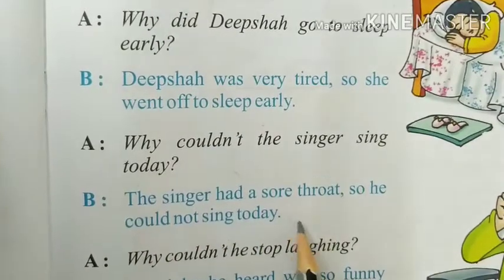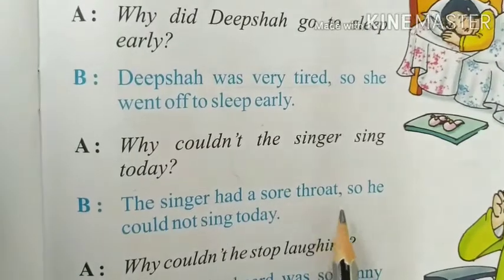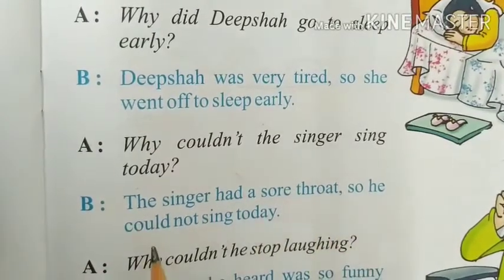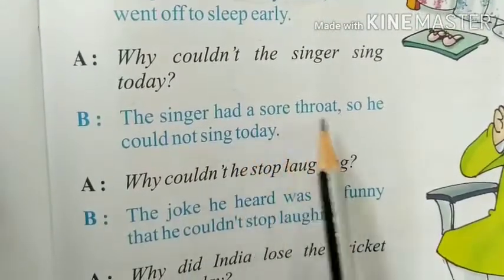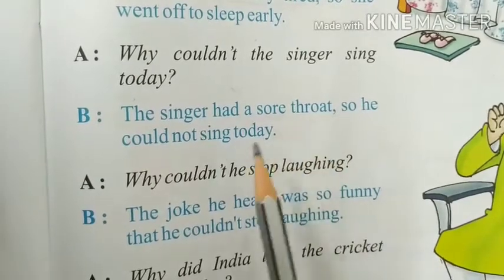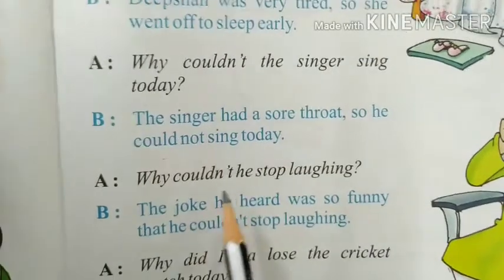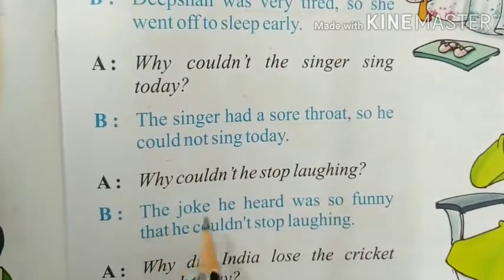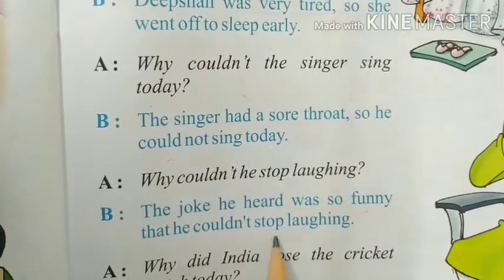A sore throat, children, means there is a pain in the throat. So he could not sing today. The action is that he has a sore throat, and the result is that he could not sing today. Why couldn't he stop laughing? The joke he heard was so funny that he couldn't stop laughing.